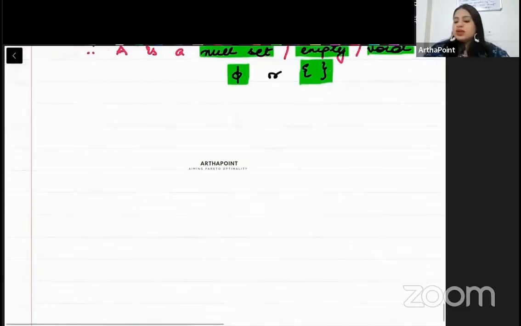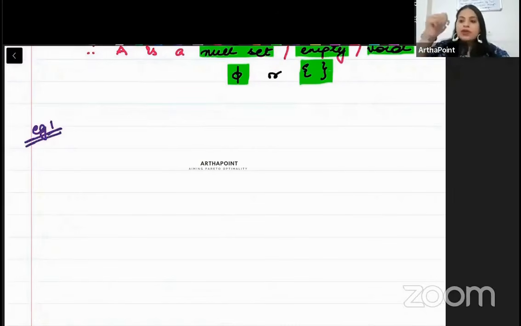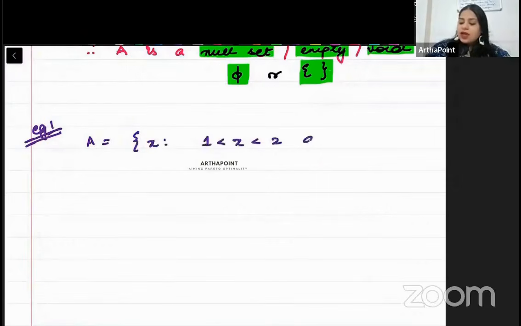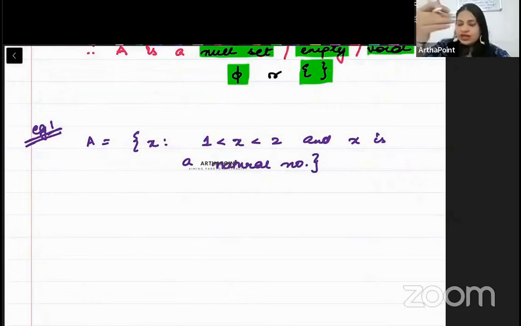Okay. So let us take a few examples of empty set. Take the first example, beta. Example number 1. I am saying let A be the set such that X is between 1 and 2 and X is a natural number. तो बेटा natural numbers क्या होते हैं? 1, 2, 3, 4. ठीक है, ये natural numbers है.